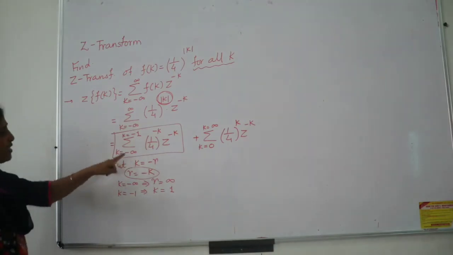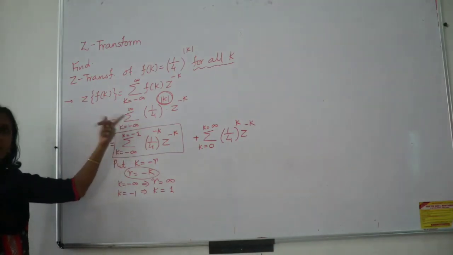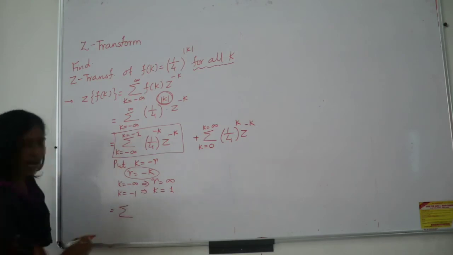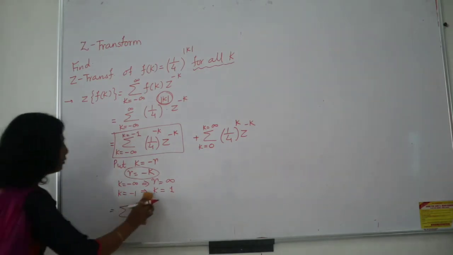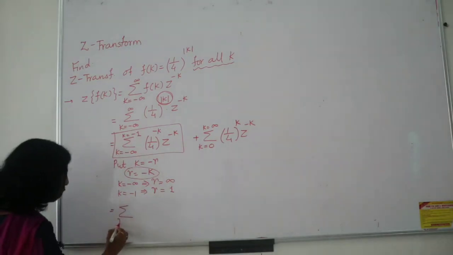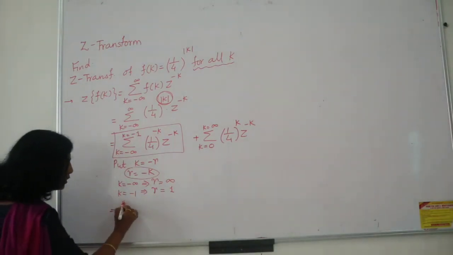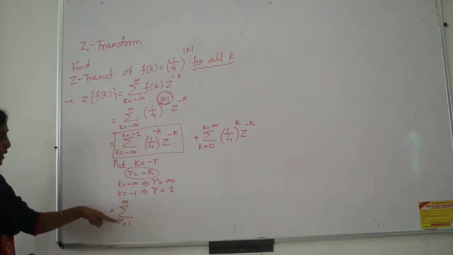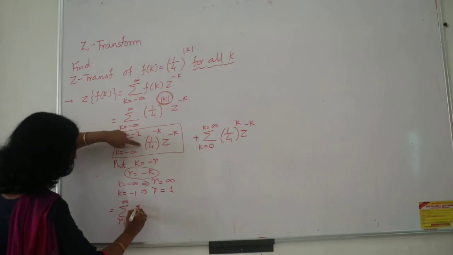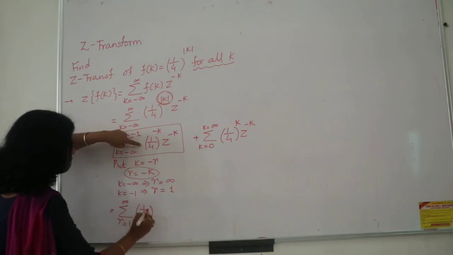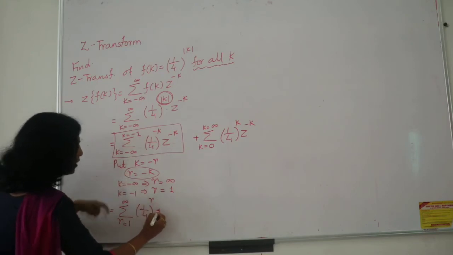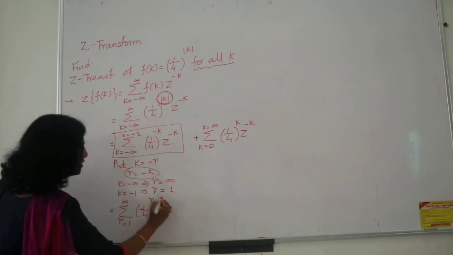And so instead of writing now infinity to 1, what is a logical way for me to write down? Let me write here, r is equal to, so my system will change now. r is equal to 1 to infinity. So see, instead of writing infinity to 1, I have written 1 to infinity. Now even it will change here, 1 upon 4. Now what is minus k? Minus k is replaced by r, and here z raised to also replaced by r.